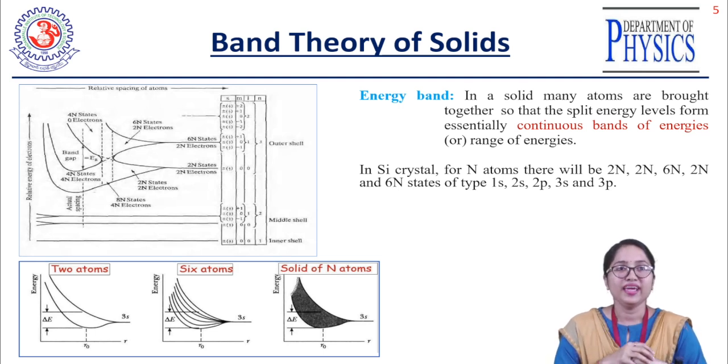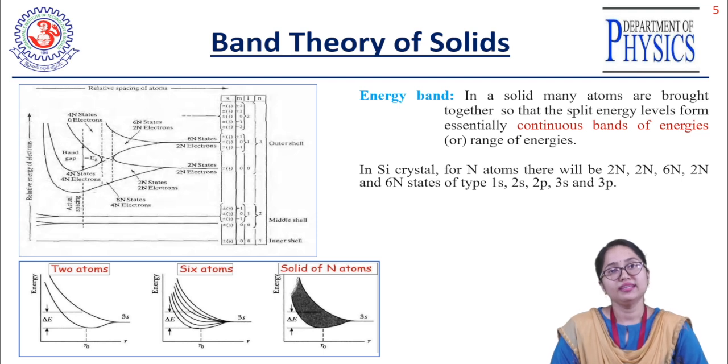So let's take the example of the silicon atom. In the top diagram you can see how the band is forming. We'll discuss it more clearly here. You can see the inner levels, inner shells, middle shells and the outer shells, right?